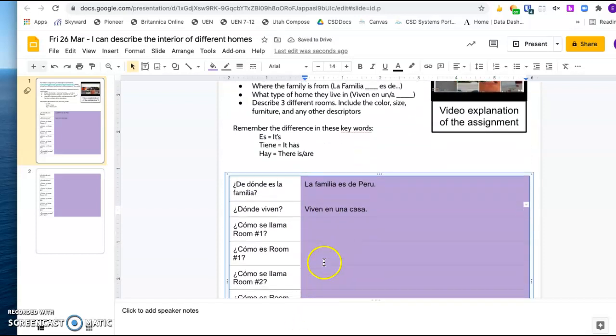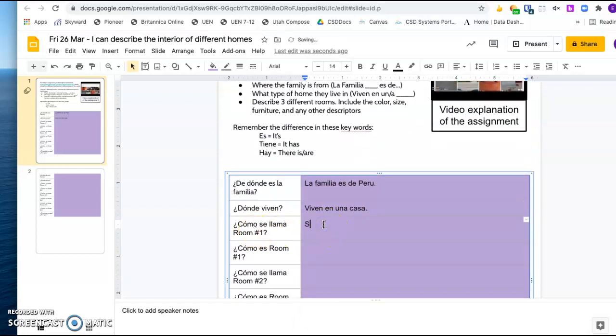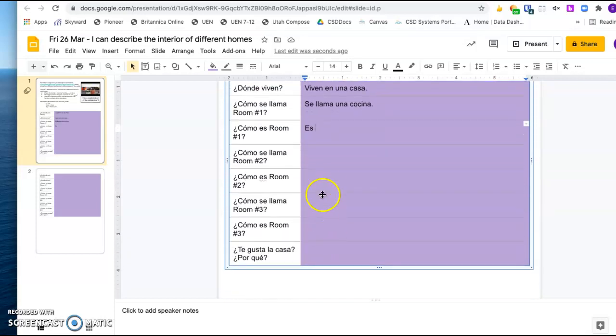¿Cómo se llama? Room number 1. So I'm going to say se llama una cocina. So I'm going to describe the kitchen first, and then I can say and I can go off on all my different things. Es pequeño, es desordenado. I can say what it has in it. Tiene una estufa. If it has a fridge, if it has an oven, all those things.